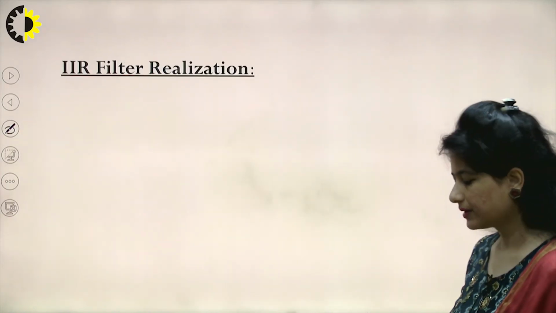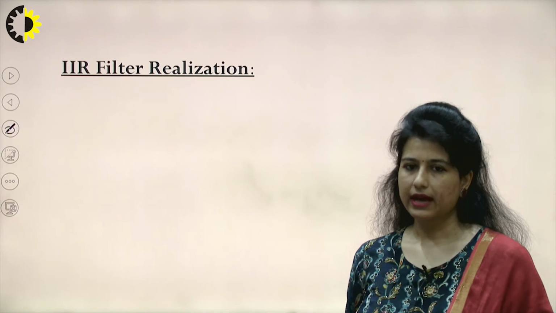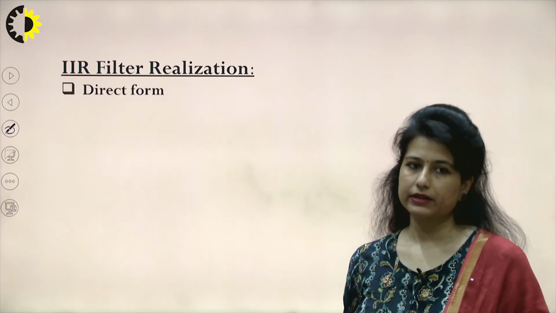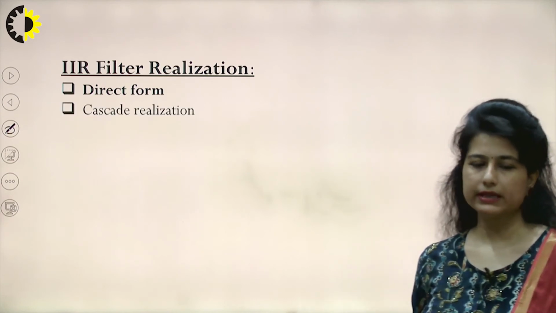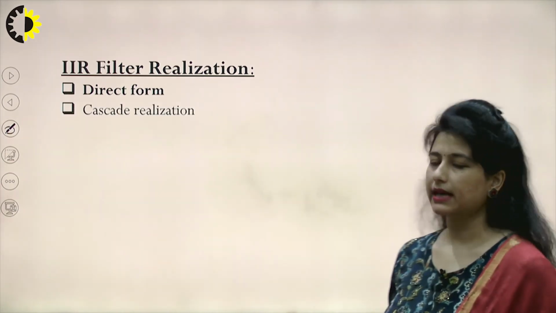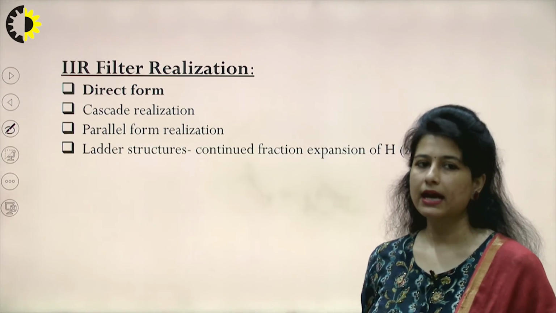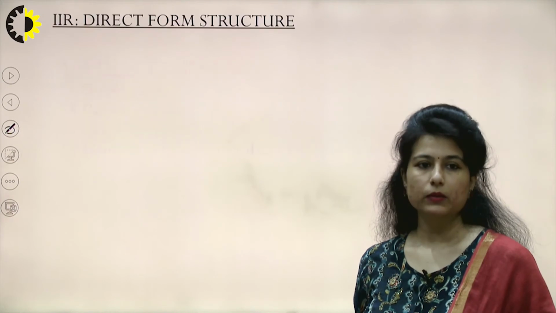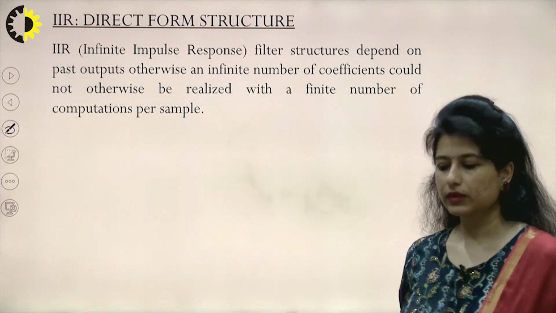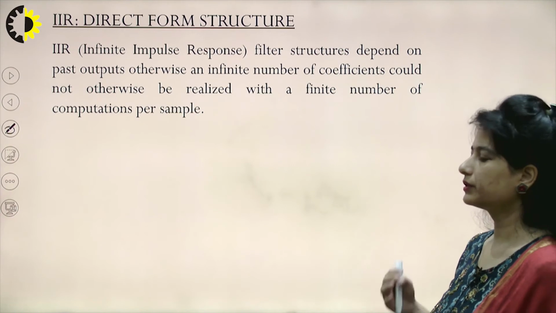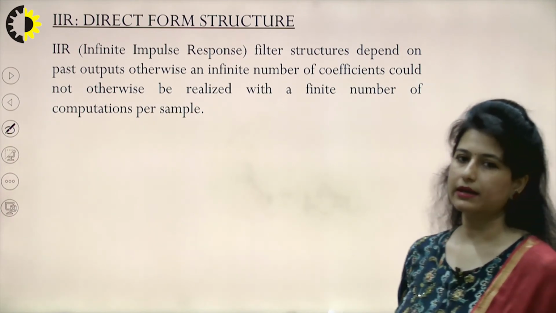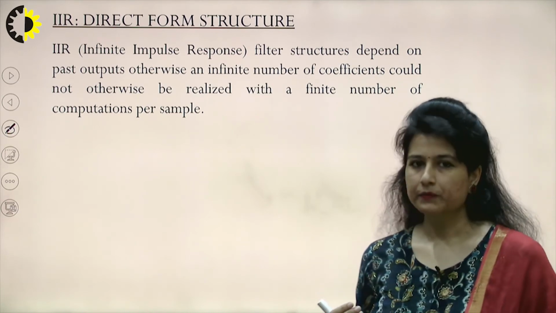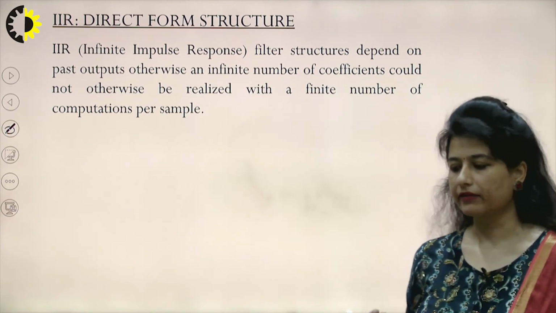So moving on to the realization, both kinds of filter have different types of realization. First, talking about IIR filter realization, we have four different formats: direct form realization, cascade realization, parallel and ladder realization. We will be discussing these realizations one by one, beginning with direct form. When we talk about direct form, we can further classify it as direct form 1 and direct form 2 structures. These IIR filters, we have already discussed, should have past output.